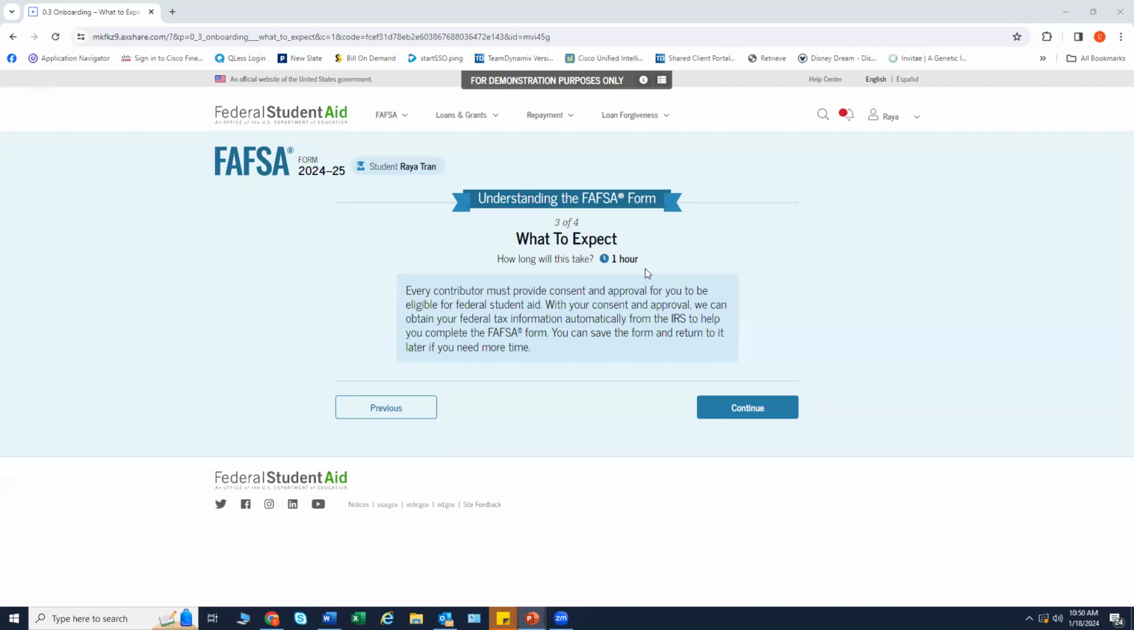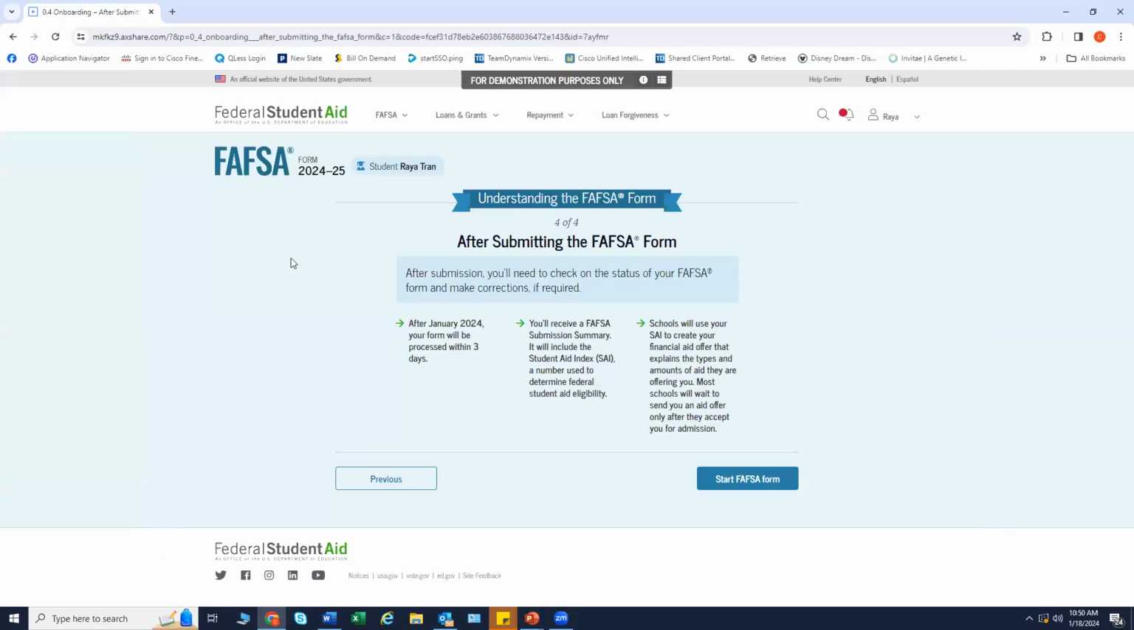We even have some financial aid professionals in our office who have completed the FAFSA form for their own children, and it has taken them about 20 to 25 minutes. This is a huge improvement from previous FAFSAs. After submitting, you will need to check the status of your FAFSA form and make corrections.